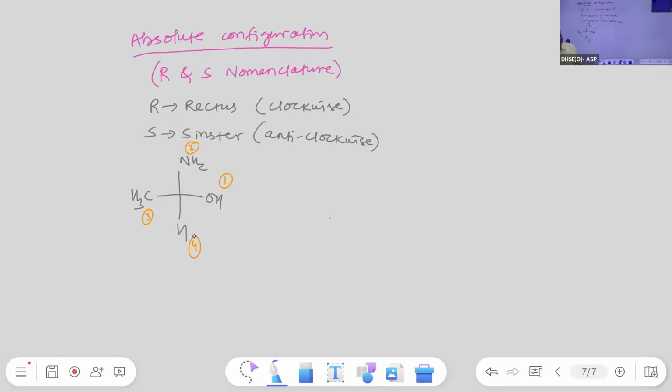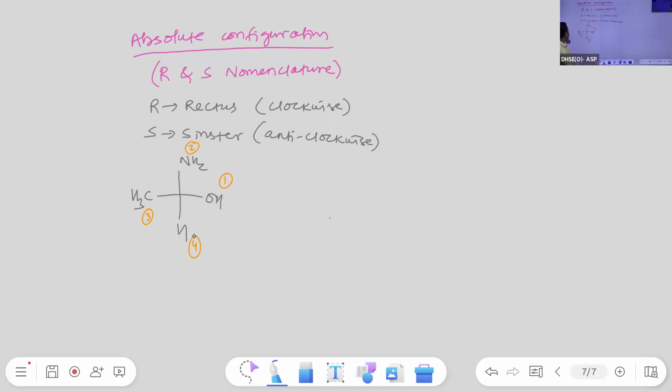Third: if any multiple bond is present, then that will be considered as the multiple bond number of single bonded atom. So carbon triple bond nitrogen will be considered as C3 single bonded nitrogen. Carbon double bond oxygen will be considered as carbon 2 single bonded oxygen. Okay, carbon 2 single bonded oxygen.